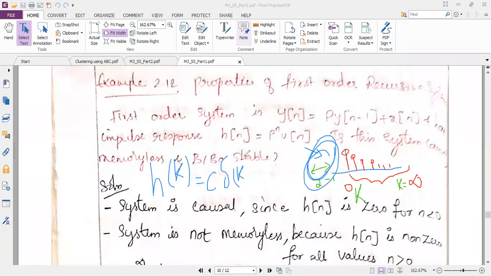Delta of k represents that I will have the output only at the origin. If I have the output only at the origin, then I can say the system is memoryless. Now you see the given question. Do you have the output only at the origin? Can anybody tell me? No, ma'am. So can I say that since the condition h of k equal to c multiplied with delta of k is not satisfied, I am writing a bar here. It is not satisfied, so I can conclude that the given system is not memoryless.